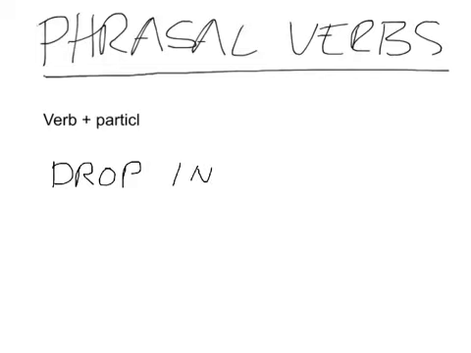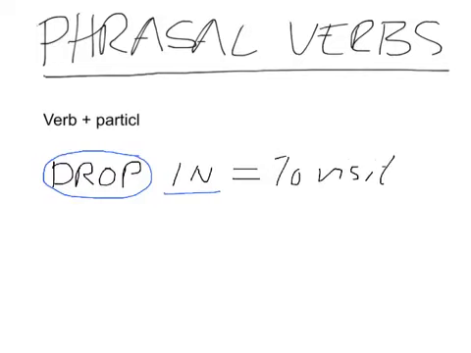The verb drop on its own has a specific meaning, in the same way as the preposition in has a specific meaning. Together, however, they create a new definition. Drop in means to visit, usually unannounced. You drop in on someone.